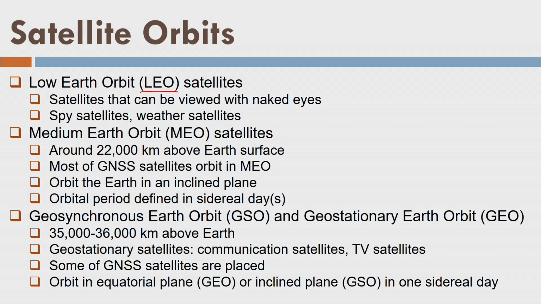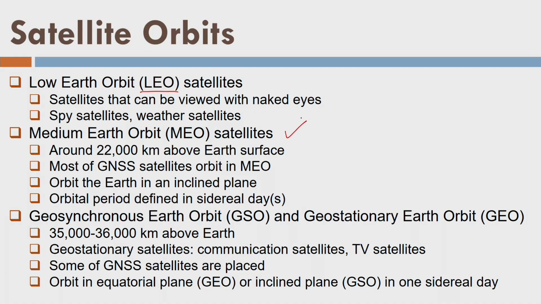Later on when remote sensing started, remote sensing satellites were placed somewhere around 750 to 900 kilometers. So they are also LEO orbits. All the weather satellites reporting the weather are also placed in LEO orbits.